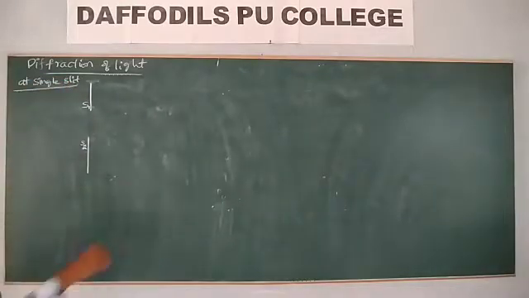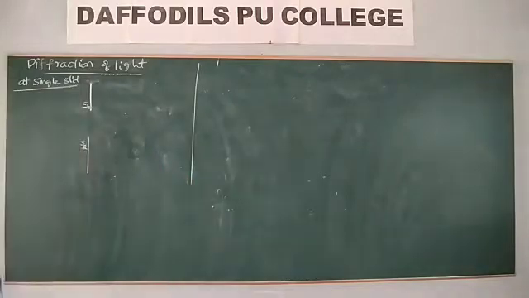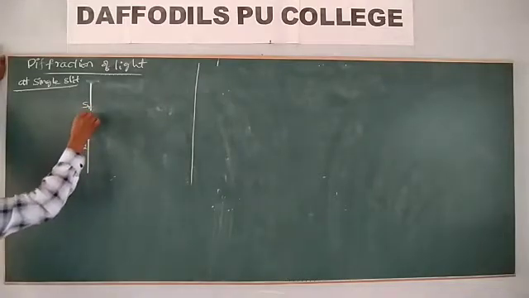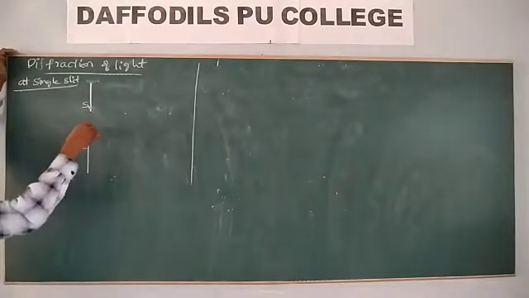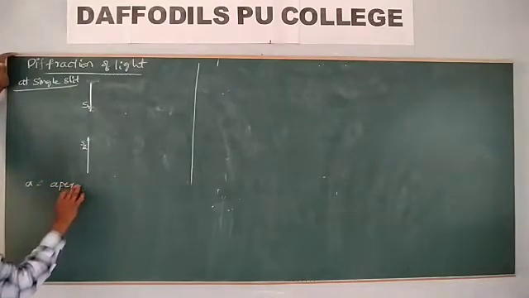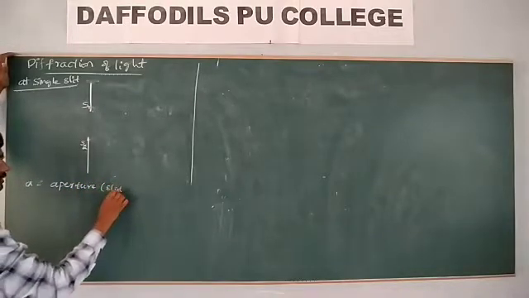Now we have taken a slit. The width of this slit is the aperture. So A is the aperture, the diameter of the aperture or slit, the slit width.